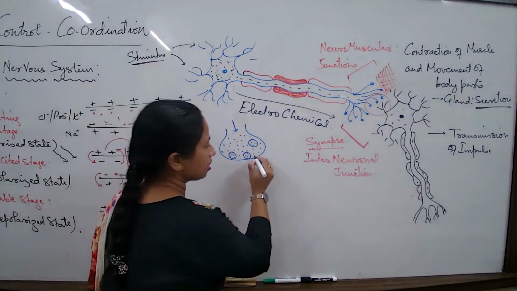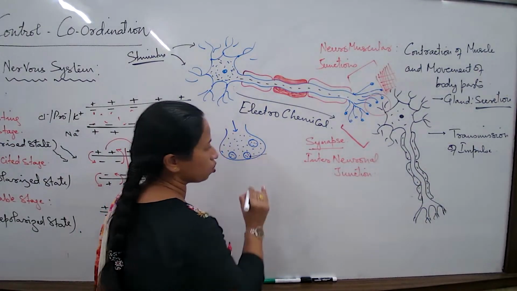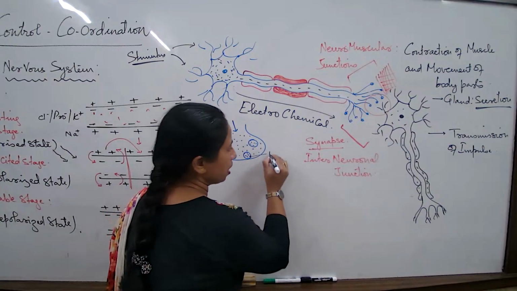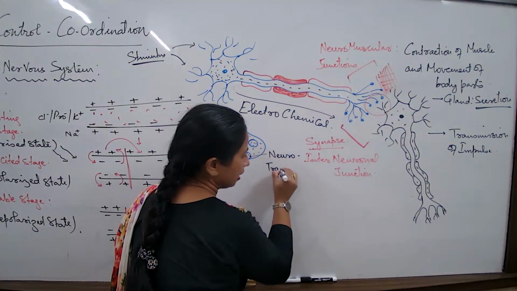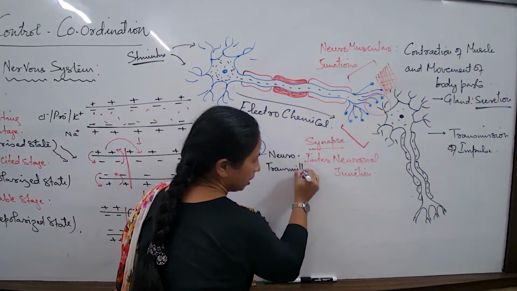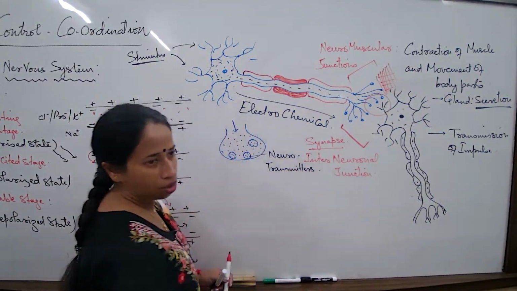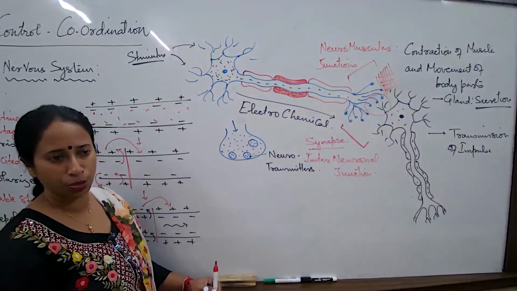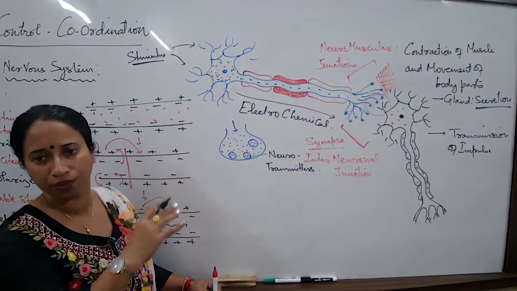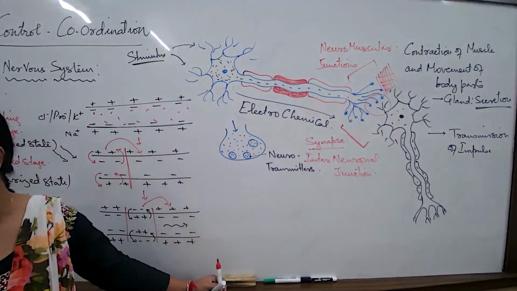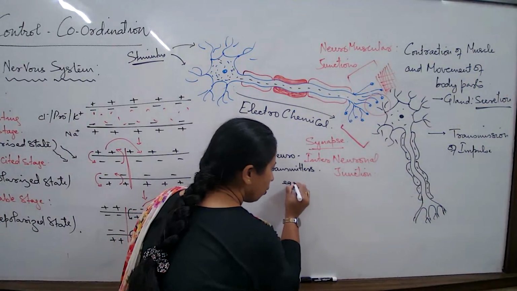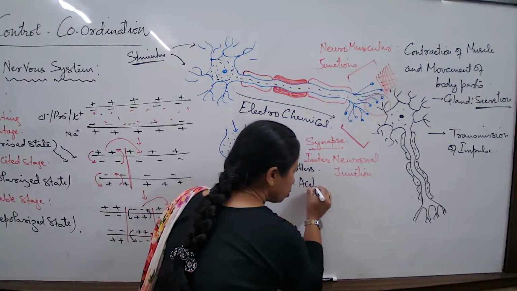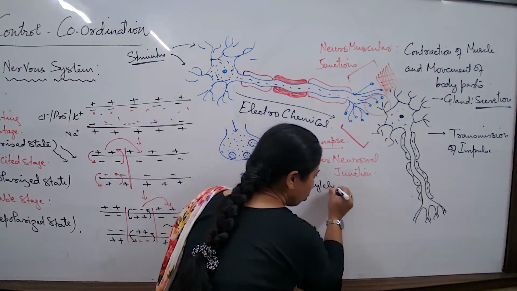And what are these chemical substances known as? These chemical substances are known as neurotransmitters. This is the name of the entire group of these chemical substances. There are so many examples of these. One example that you will have to study is acetylcholine.